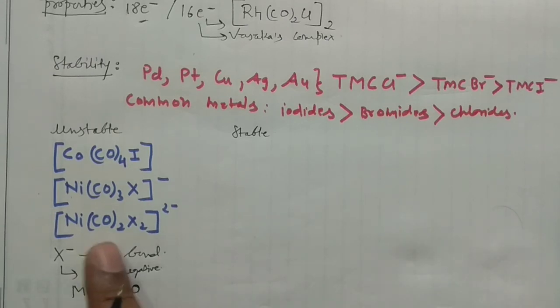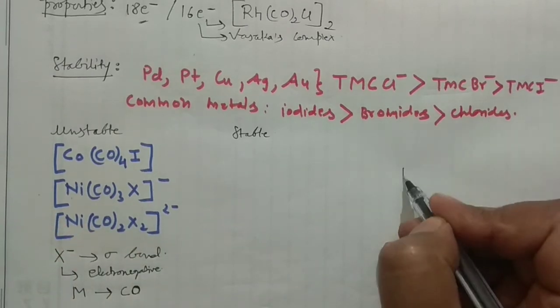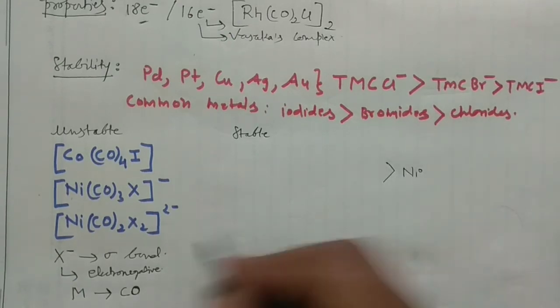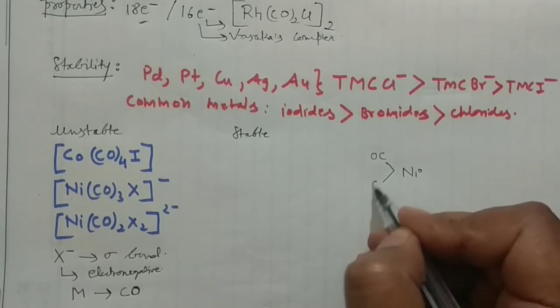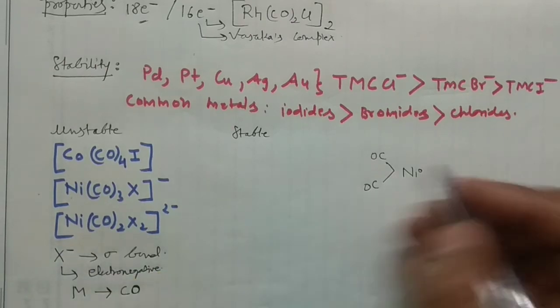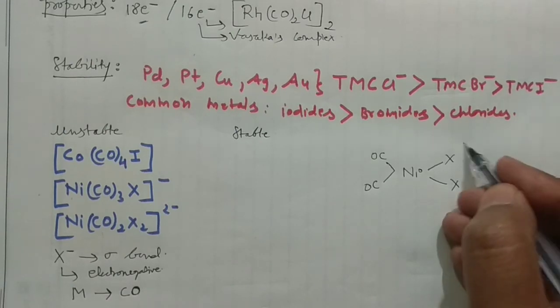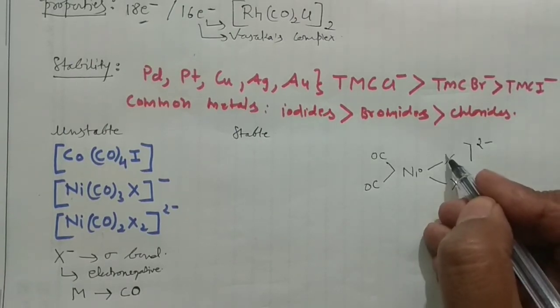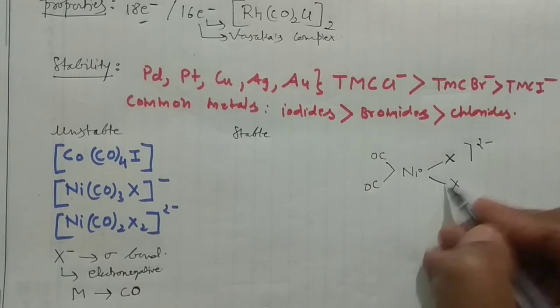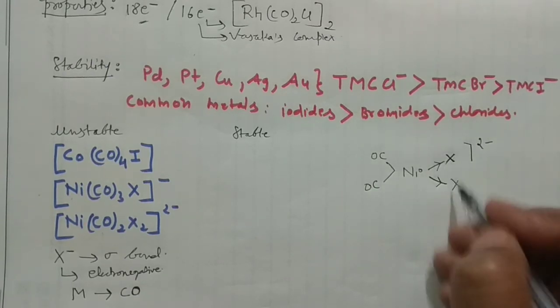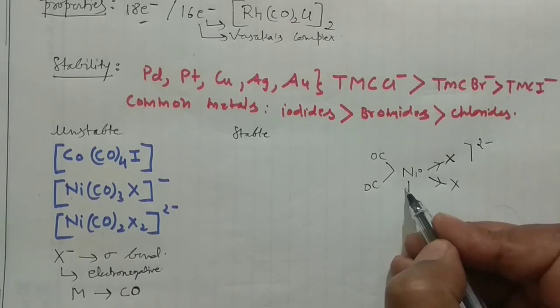If you want to know this thing, I can explain you again. Say this is nickel, okay guys, and say this is carbonyl. I am taking the example of this one, and one halogen I am putting here and another halogen here, and of course 2 negative is there. So they are forming the sigma bond, and of course they are electronegative, so they will suck the electron density towards themselves due to the minus I effect. So it is electron deficient now.